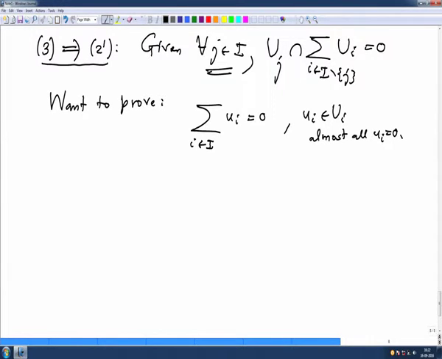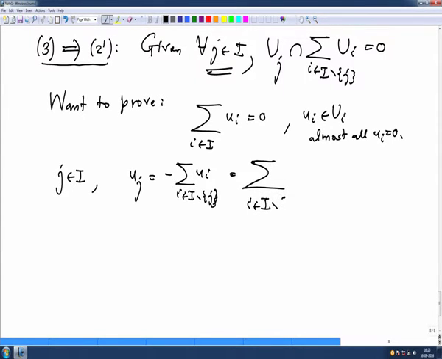Okay. So fix a j in I. Then I want to prove uj here is 0. So I will keep that uj on one side and shift the remaining ones to the other side. Then we will get uj equal to minus the sum of ui, i in I minus j, which is the same as the summation over i in I minus j of minus ui.